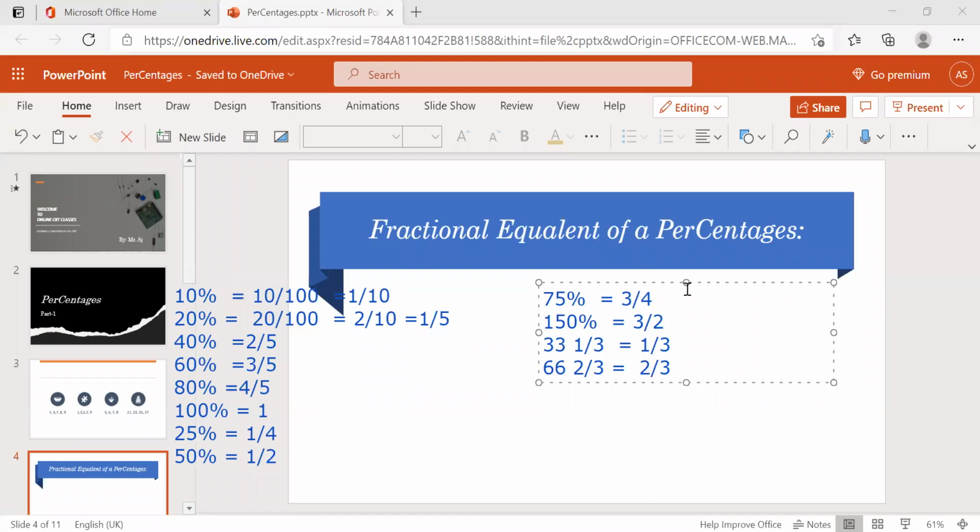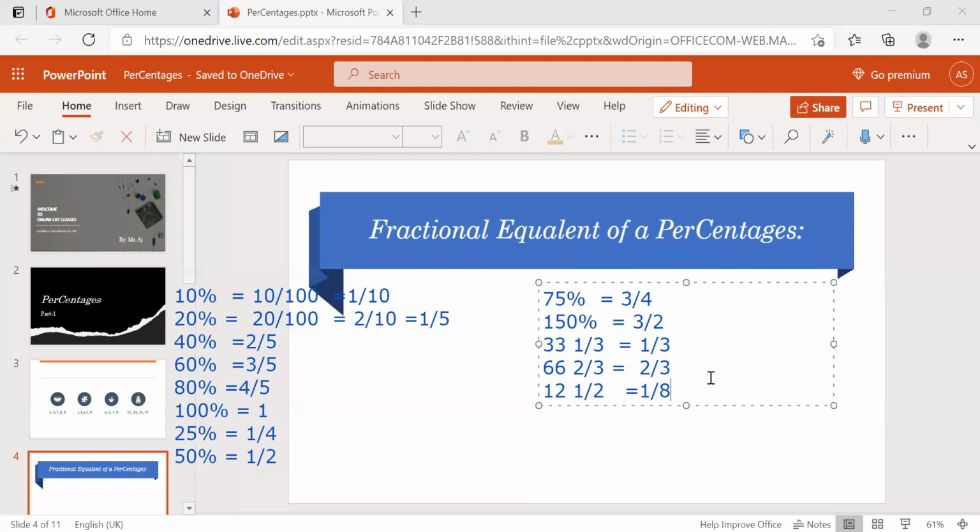Okay. And what's the next one? 12 1 by 2%. 12 1 by 2 is nothing but 12.5. What's the fraction of 12.5%? It's just half of the 25%, right? Half of the 25%. What's the 25%? 1 by 4. So half of that means 1 by 8.